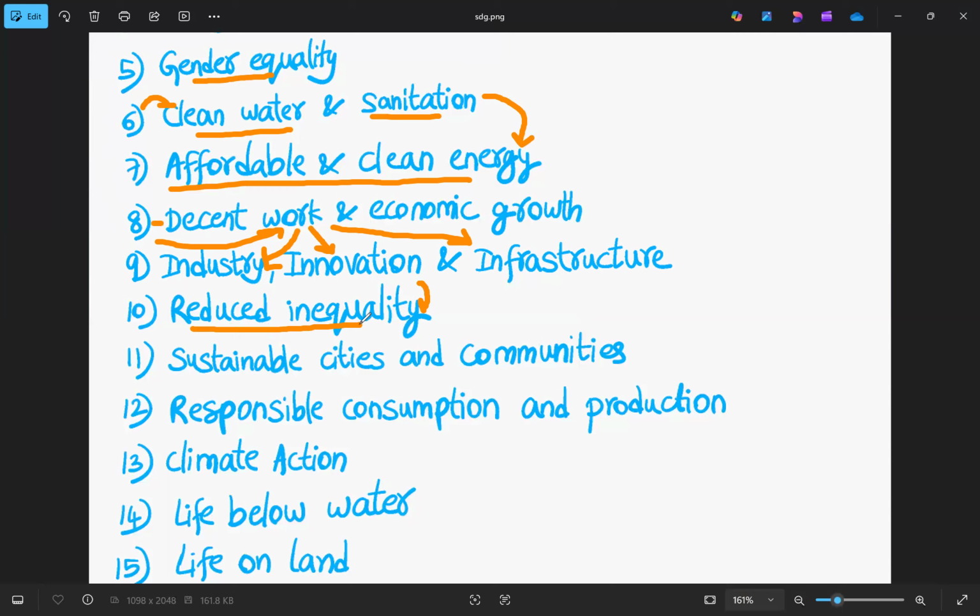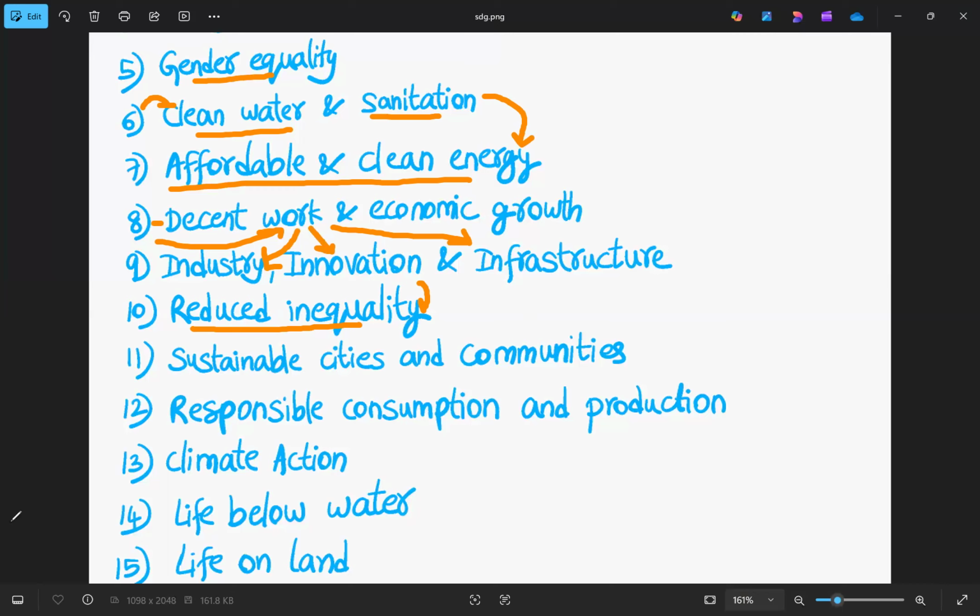So this is the second set, where SDG 6 is clean water and sanitation. The seventh one is affordable and clean energy. The eighth SDG is decent work and economic growth. And the ninth one is industry, innovation, and infrastructure. And the 10th one is reduced inequality.